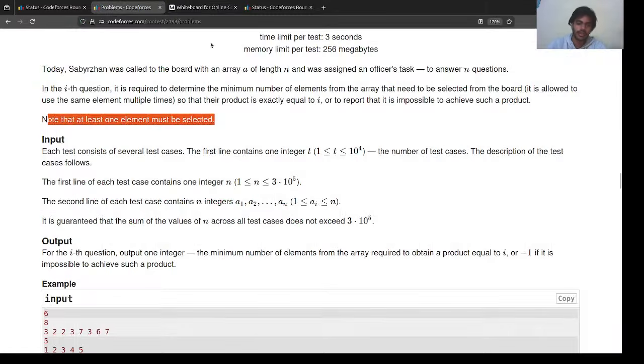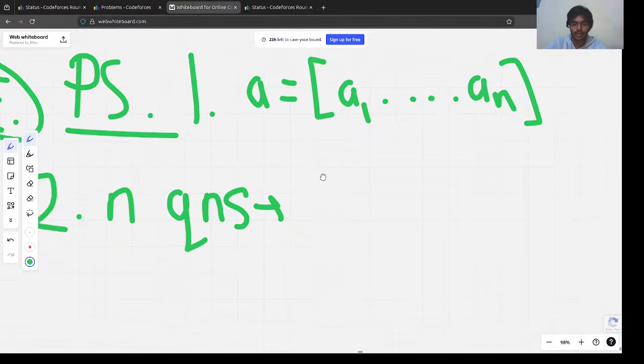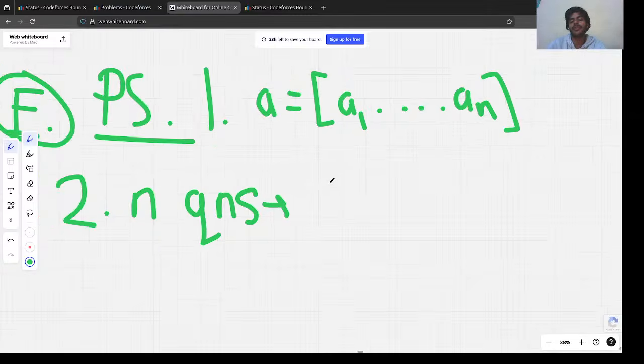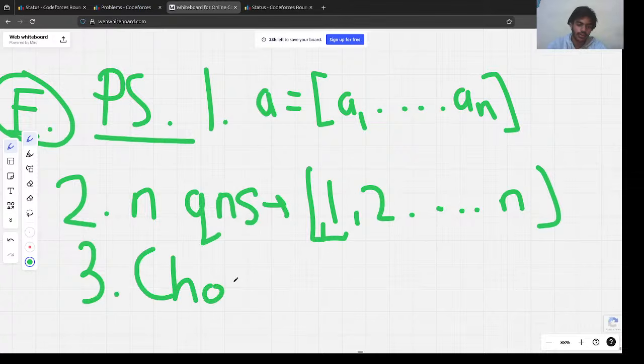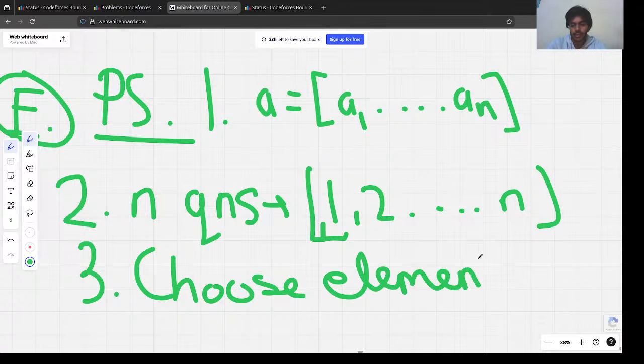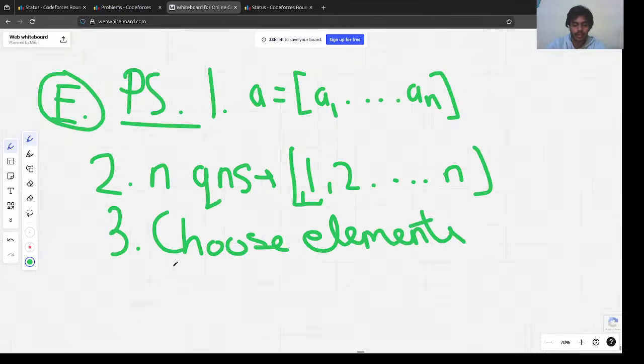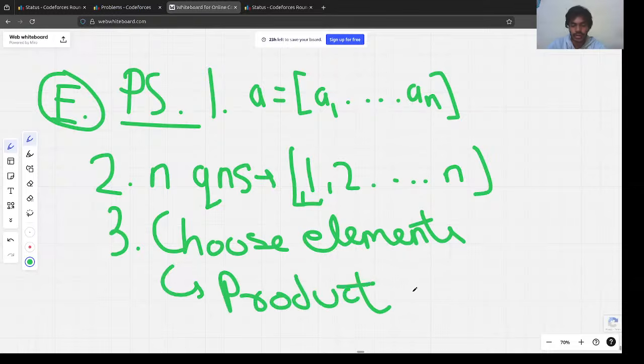Basically, for each number from 1 to n, we have to find whether we could choose some elements from the array such that their product is equal to i or not.